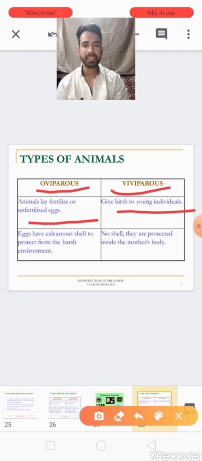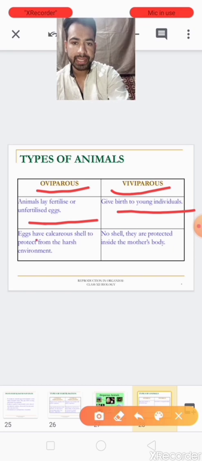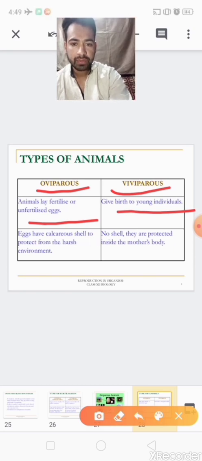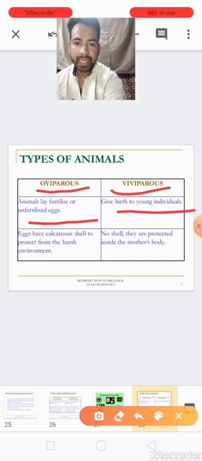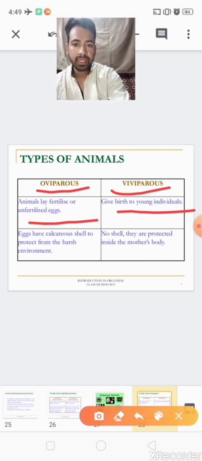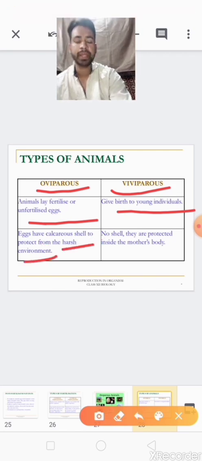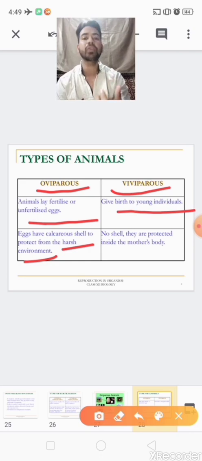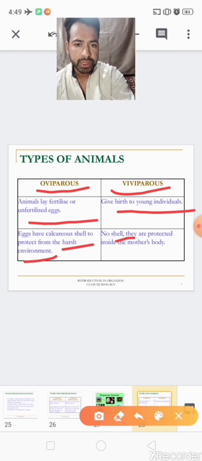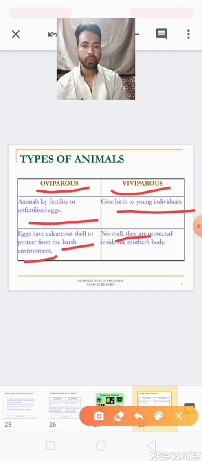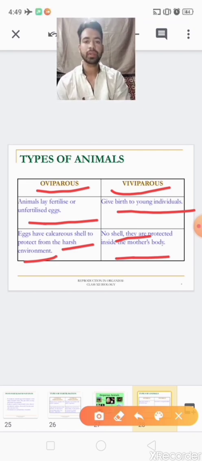Clear? Oviparous, viviparous. So in oviparous, the eggs have a calcareous shell to protect from harsh environment. It means they have a protective covering on the egg. But in viviparous, no shell is formed to protect the zygote inside the mother's body.